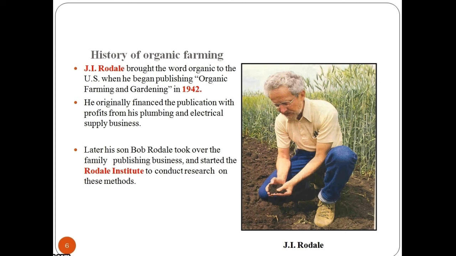J.I. Rodale brought the word organic to the US when he began publishing Organic Farming and Gardening in 1952. He originally financed the publication with profits from his plumbing and electrical supply business. Later, his son Bob Rodale took over the family publishing business and started the Rodale Institute to conduct research on these methods.